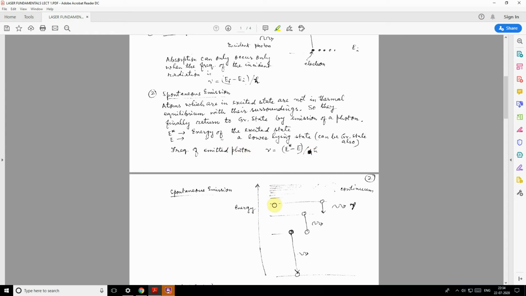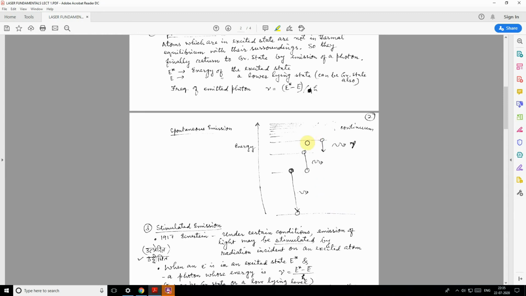Why? Because it cannot sustain the inequilibrium, so naturally it comes to the ground state. In this process the transition may take place from one of the excited states to the ground state, emitting a photon of that much frequency.